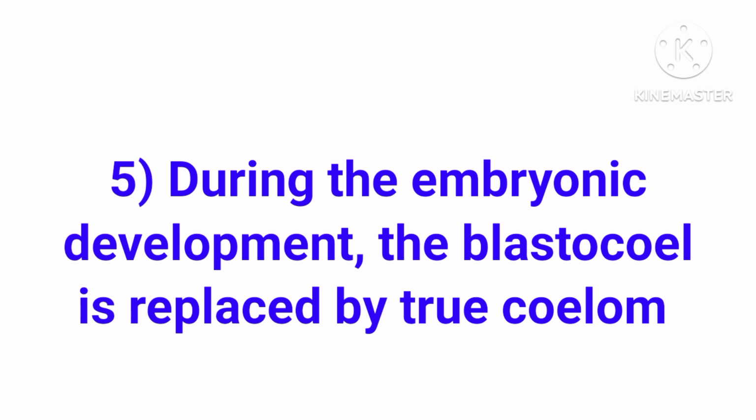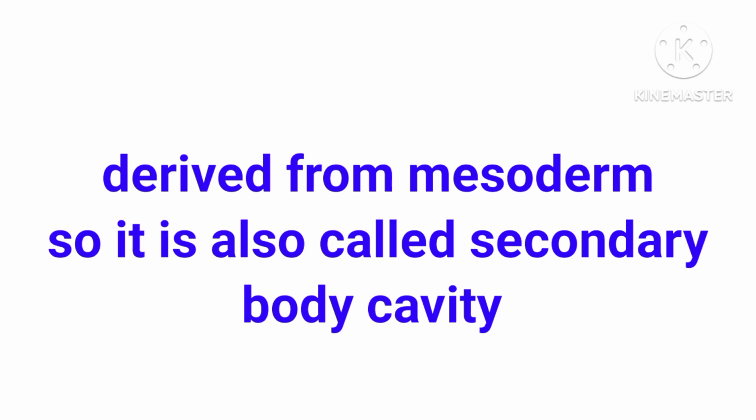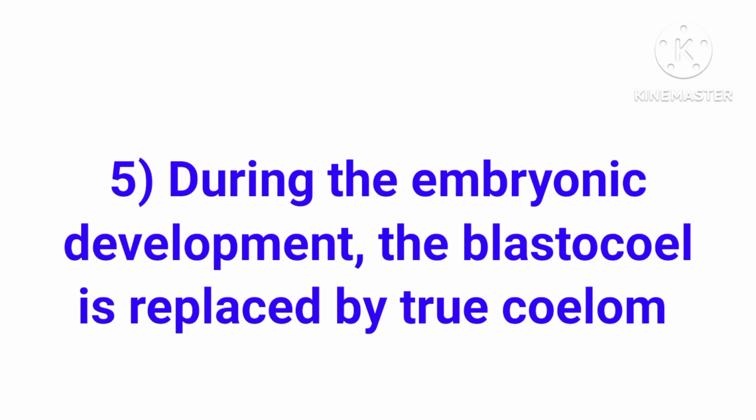During the embryonic development, the blastocele is replaced by true coelom derived from mesoderm, so it is also called secondary body cavity. During the embryonic development means the true coelom is a body cavity formed during embryonic development from the 3 germ layers.